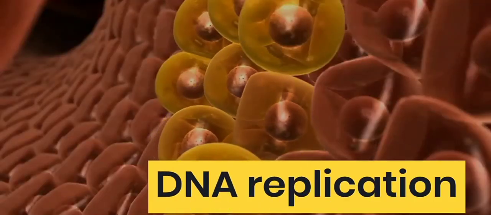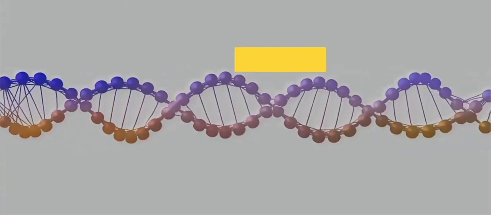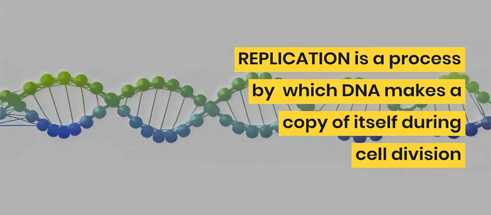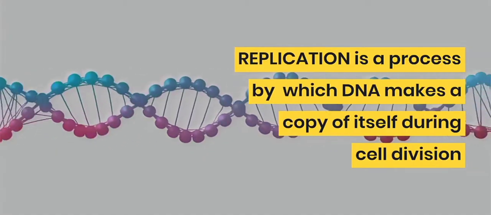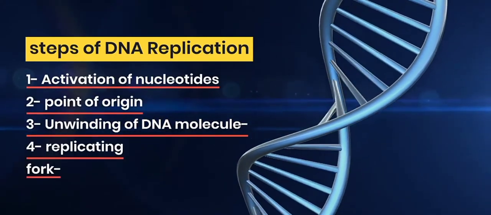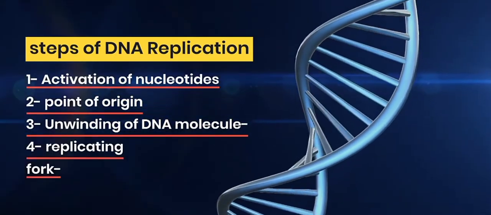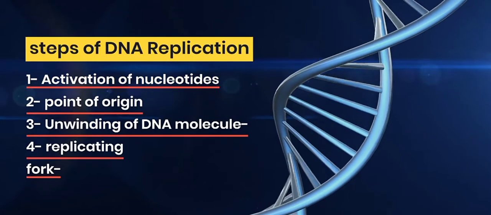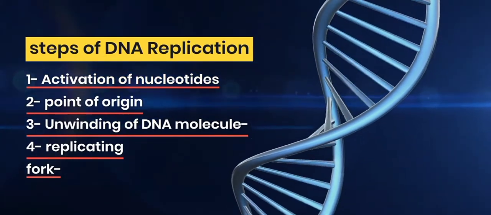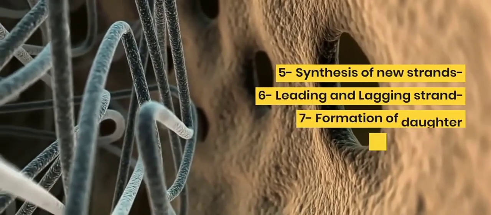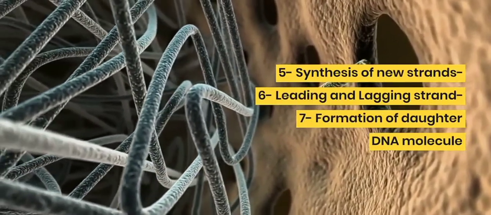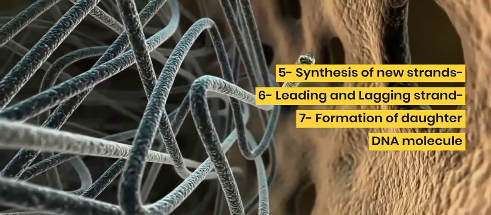Let's see the DNA replication. Replication is a process by which DNA makes a copy of itself during cell division. Let's see the steps of DNA replication. First, nucleotide gets activated at the point of origin, and then DNA gets unwound and forms a replicating fork. Then new strand starts being synthesized by forming leading and lagging strand, and daughter DNA molecules are formed.